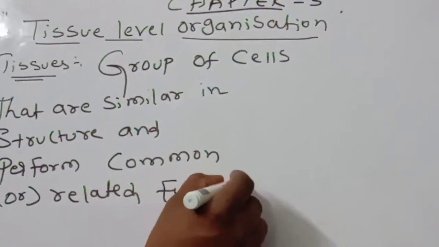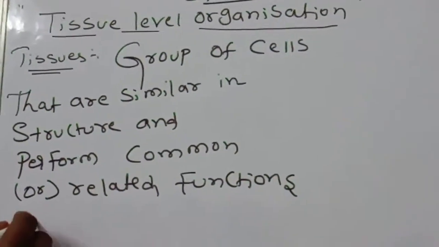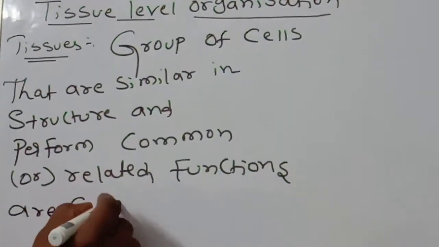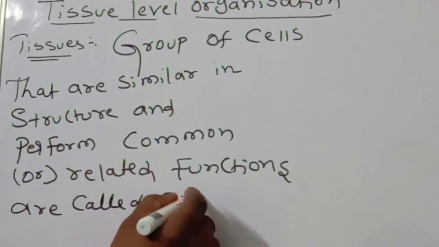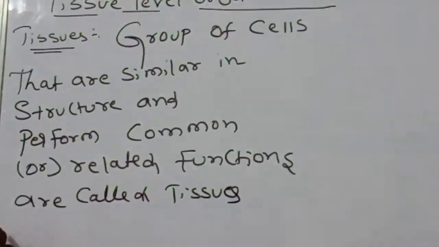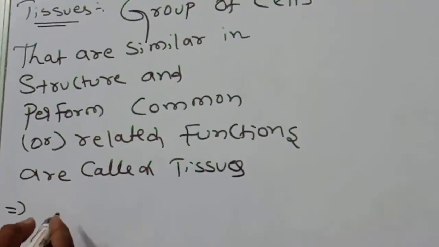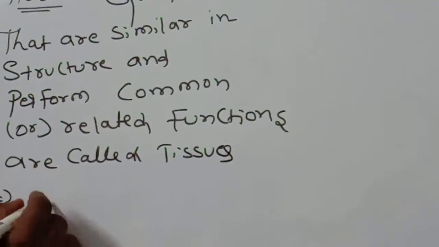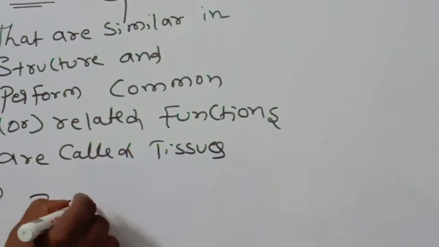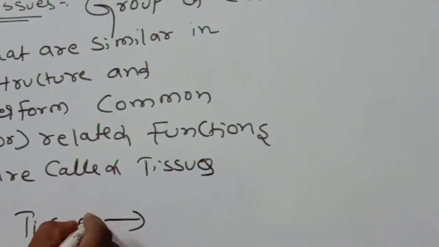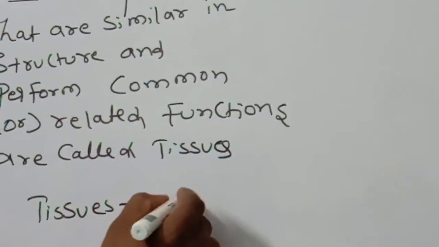Okay, related functions are called tissues. Okay, children, this is the most important. The tissues will be converted into, very well, organs.